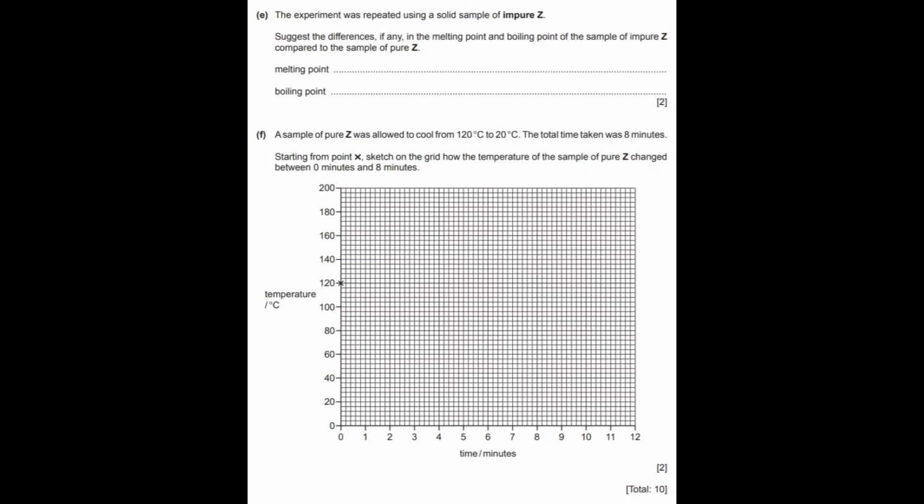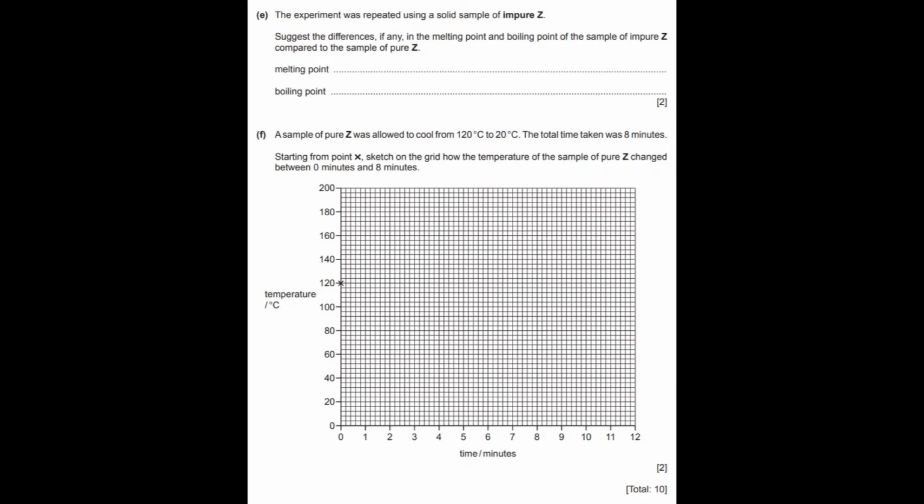F. A sample of pure Z was allowed to cool from 120 degrees Celsius to 20 degrees Celsius. The total time taken was 8 minutes. Starting from point X, sketch on the grid below how the temperature of the sample of pure Z changed between 0 minutes and 8 minutes. So you've got a blank grid, with temperature measured in Celsius on the y-axis, and time measured in minutes on the x-axis.